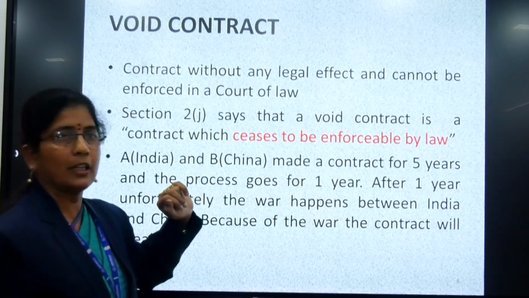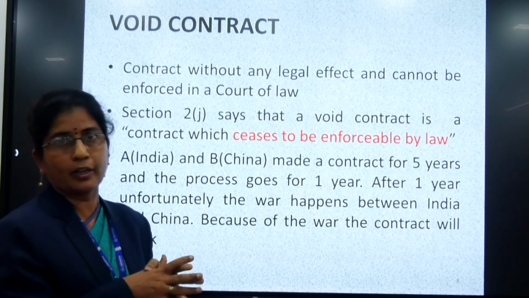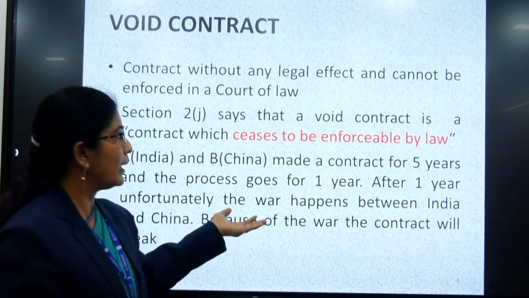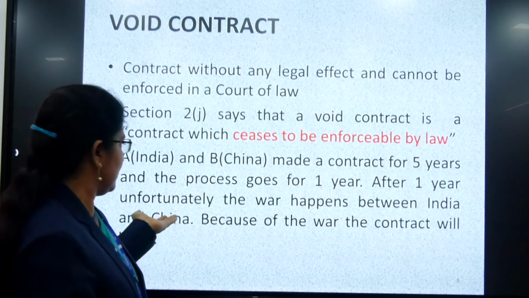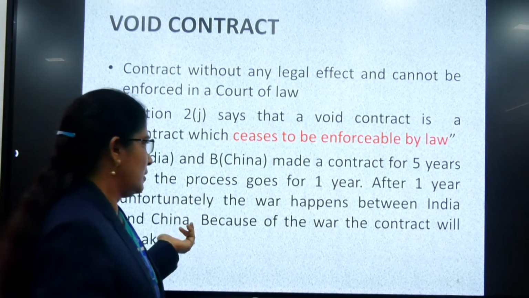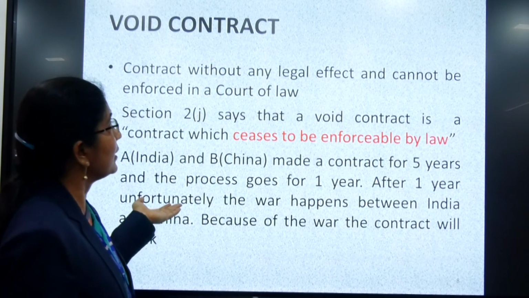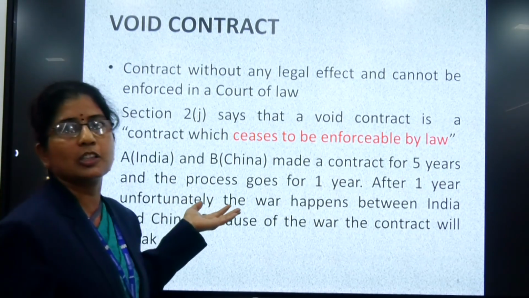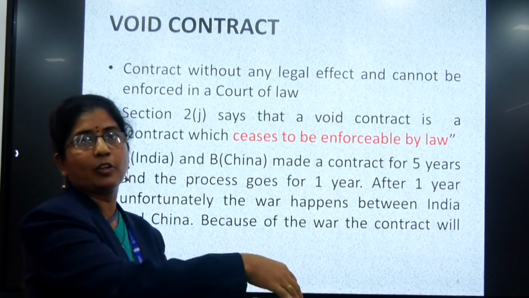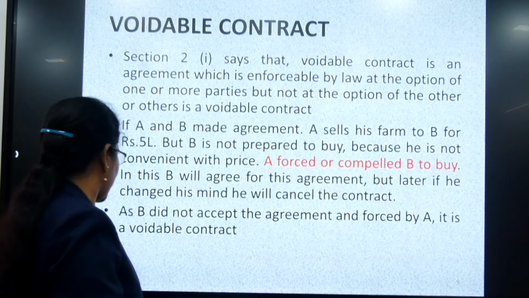After 1 year, due to certain reason, that is due to war, if the government stops it, the contract comes to an end. So we can say that contract is a void contract as it is not enforceable by law. Suppose automatically if the contract comes to an end, it becomes a void contract.